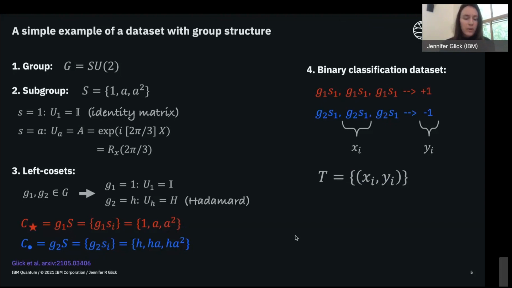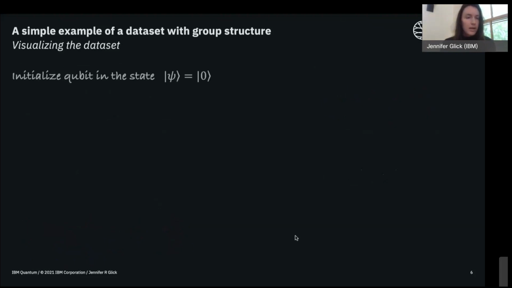So we can try to get a little bit more insight into what this data set is by trying to visualize it. We'll take each of these data samples, which are really just single qubit operations, and we'll act on a quantum state with them, and see what happens to the quantum state when acting with each of these elements. We have to pick on which quantum state we want to act. So let's start simple and just pick the 0 state.